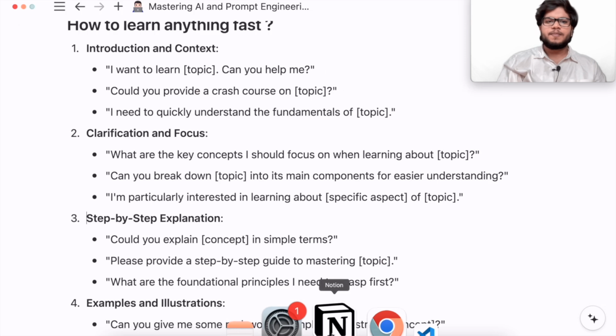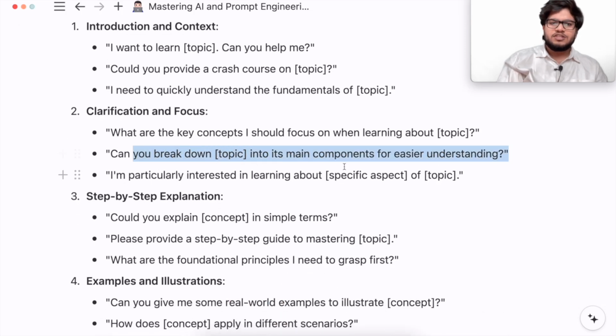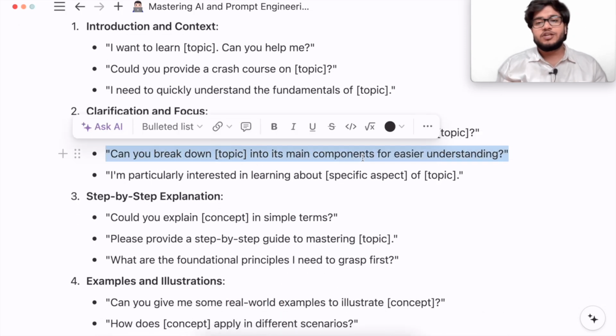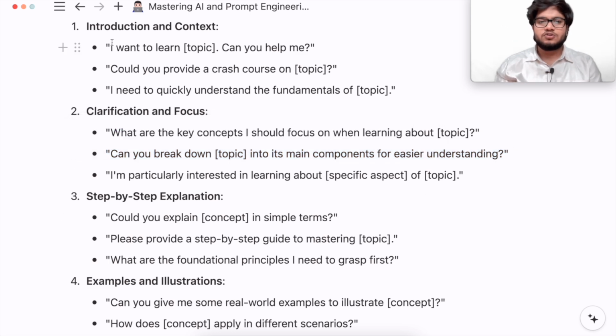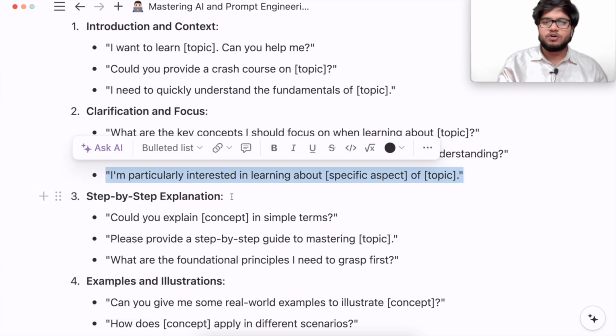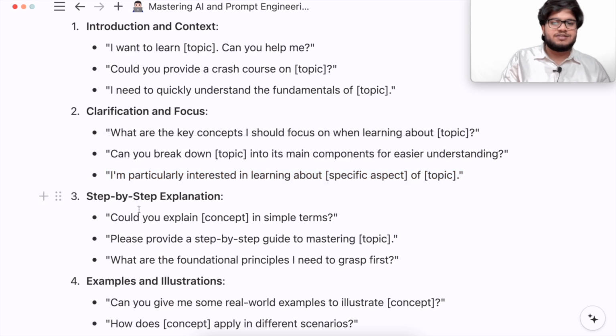Now moving forward, can you break down this particular topic into its main components for easier understanding? These are kinds of prompts you can use. I will provide you all this data so you could use this in future, and I will provide you the list of prompts you could use in day-to-day life. So for clarification and focus, you could also use, I'm particularly interested in learning about a specific aspect of some topic. You would ask ChatGPT like that.